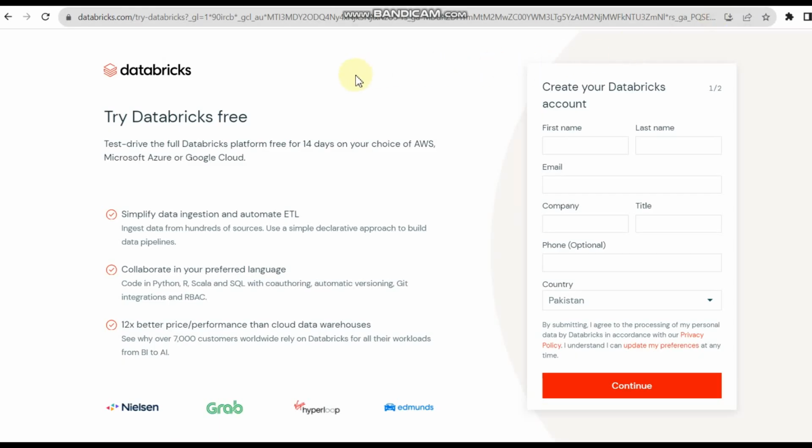So if you are new and you did not sign up on Databricks, Databricks actually provides a community-based Databricks Community Edition which is freeware. However, it has some limitations and is not fully functional, but for your learning purpose it will serve all your major needs. So if you are new, you can sign up, enter your first name and last name, email, and country name, and then you can continue. I already created an account, so I am going directly to the login page.